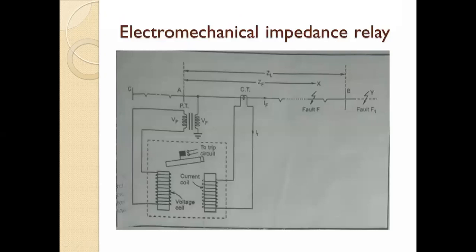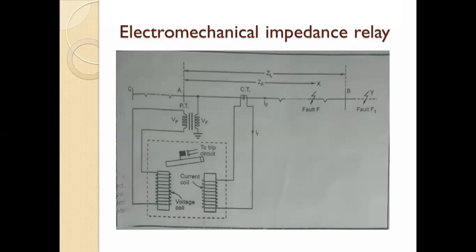The next point is the electromechanical impedance relay. We have already seen the electromechanical overcurrent relays. Can anyone tell me how these relays operate? Overcurrent relays simply compare the current.